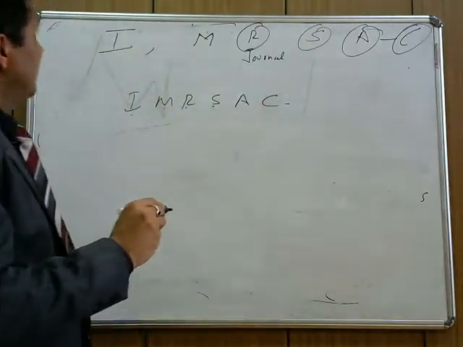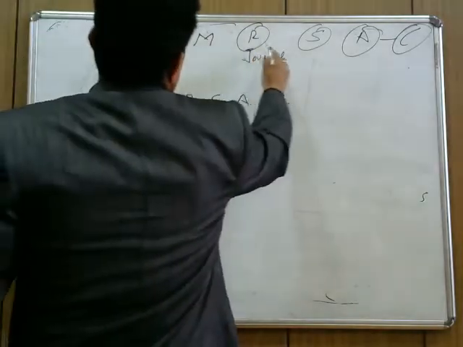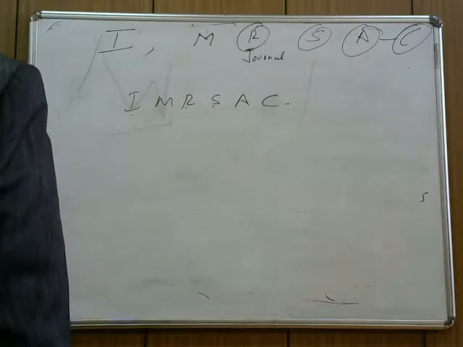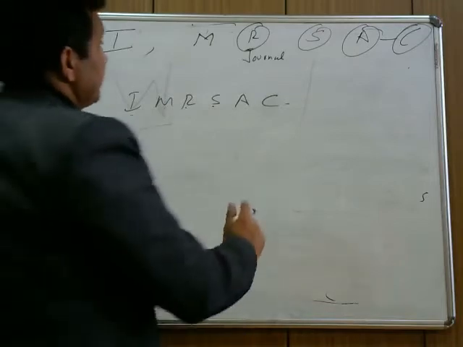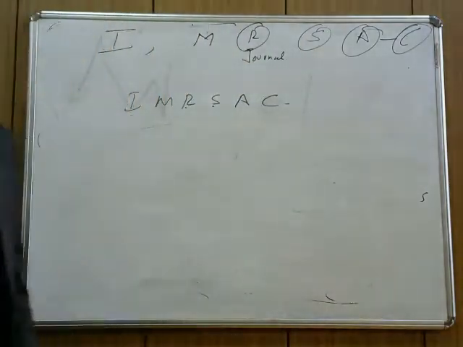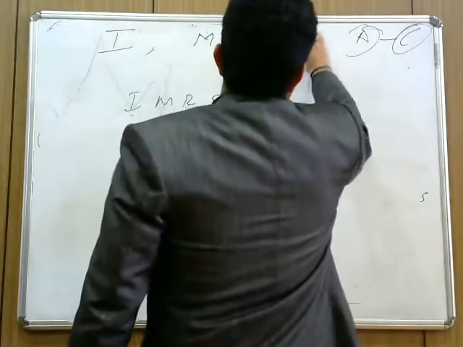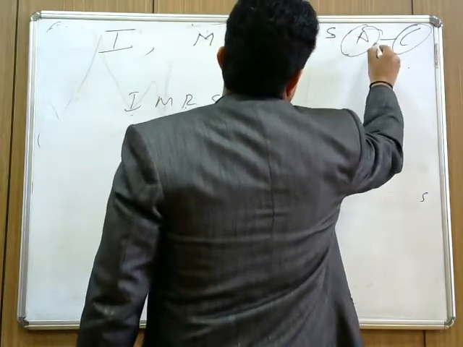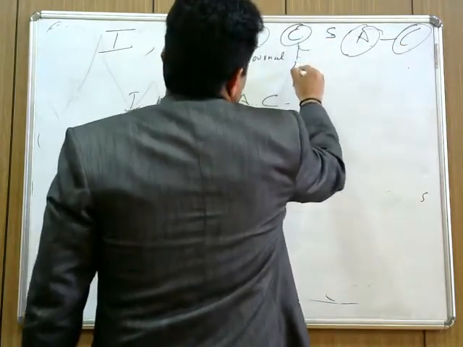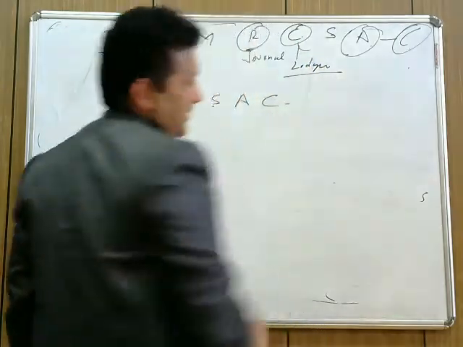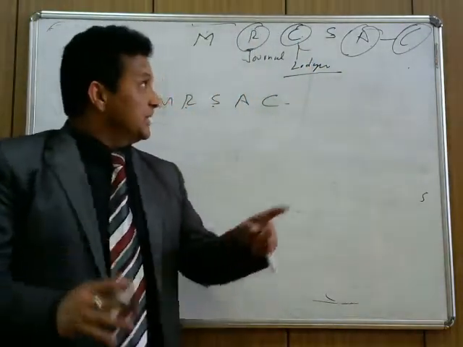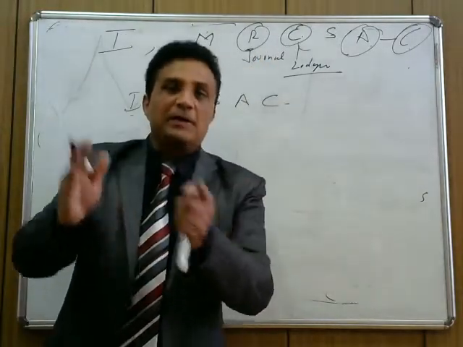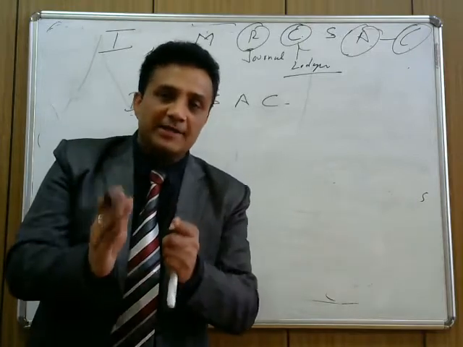I think it's a 4-1. 1, 2, 3, 4, 5, 6. It's a 7-step process. First is identifying, measuring, recording, and we need to classify. Before that, C, classifying. Then summarizing, then analyzing and interpreting, and then communication. Here we prepare ledgers. Classification, we forgot to classify. I'm sorry for this. After recording, we need to classify the different transactions in one particular section. That particular section is called ledgers.